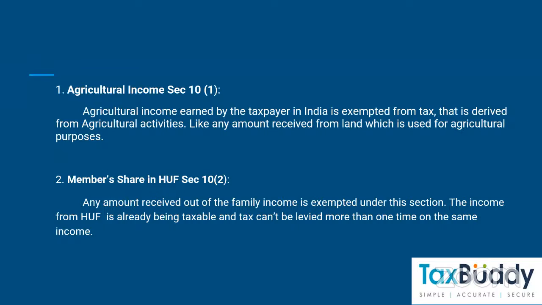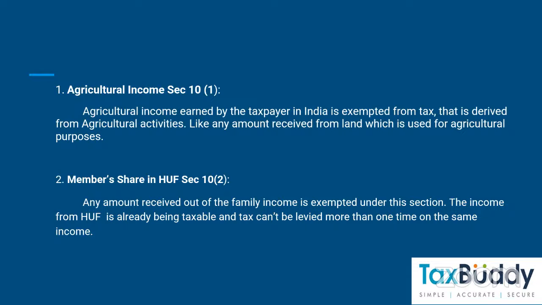First one is agricultural income under section 10(1). Agricultural income earned by the taxpayer in India is exempted from tax. This is derived from agriculture activities, like any amount received from land which is used for agriculture purposes. So this amount is fully exempted from tax. So no need to pay any tax on that income earned by any individual person.